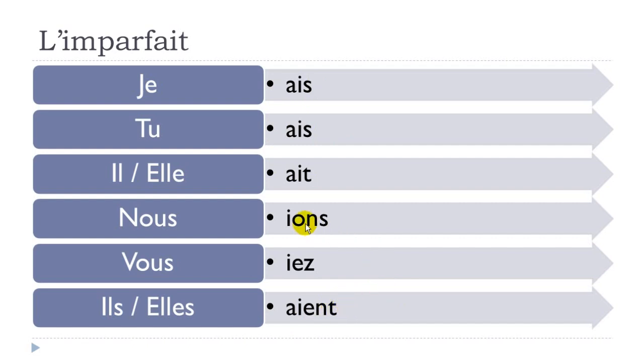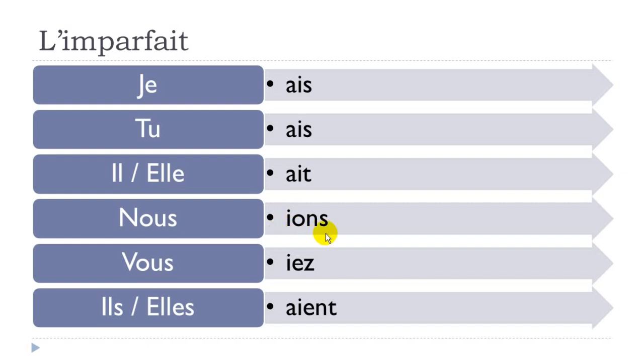Okay, and then for nous, if you remember correctly, final S is not pronounced here. Okay, and then this ON, it's a nasal and it goes in your nose and it goes like on. All right, so you don't hear any N, so it's really on. Okay, when you add this I before, you will get the y sound. So you get yon, yon, that's the full form.